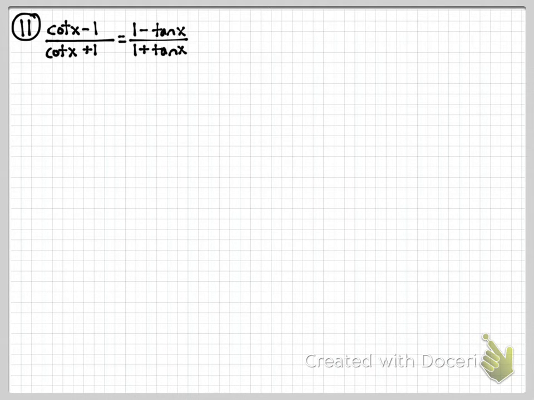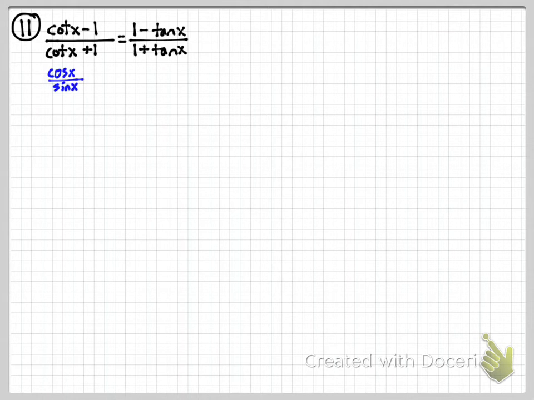Another thing is you want to pick the more complicated side. Well, these two sides are basically symmetrical, so it doesn't matter which side you pick, it's going to be equally difficult. So I'm going to start with the left side because, hey, it's the left side. You can honestly start with either side. And the numerator there, I'm going to change that. First, I changed that to cosine of x over sine of x because that's cotangent.